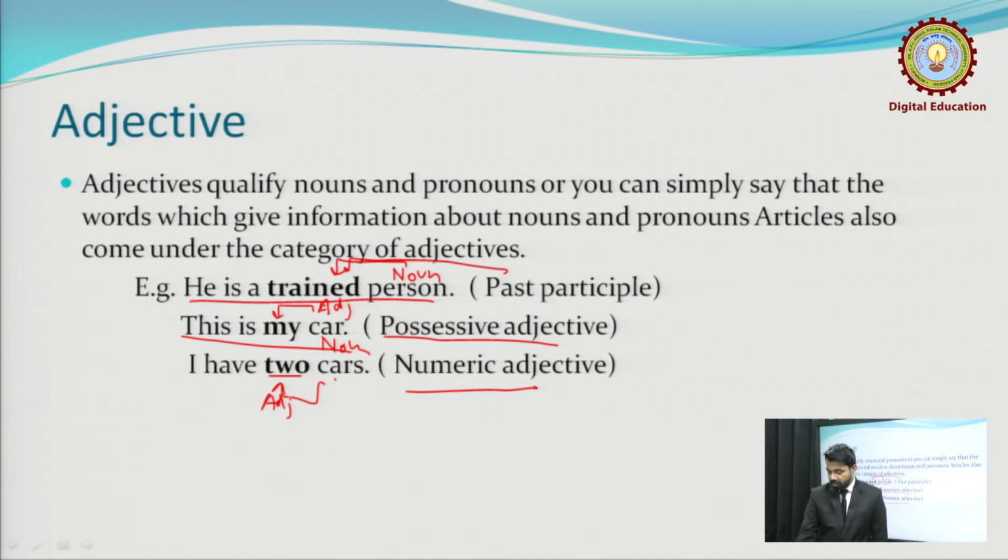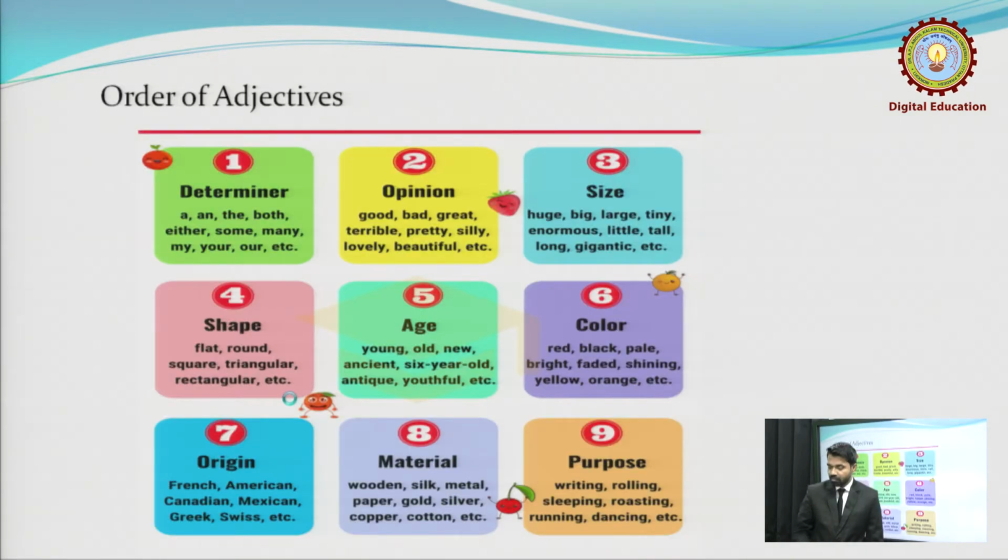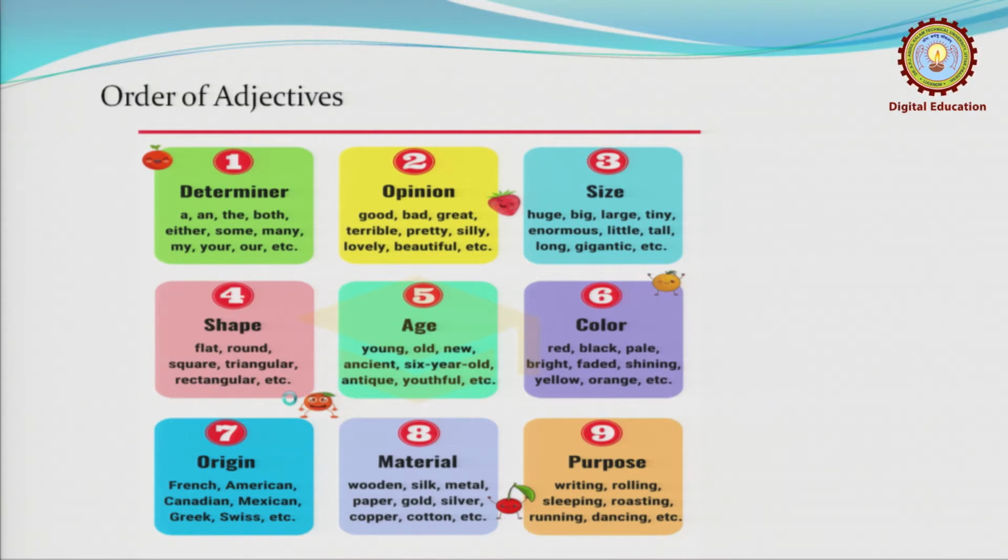All right. Now, whenever it comes to adjectives, it is very important to discuss the order of adjectives when we have more than one adjective in a sentence.